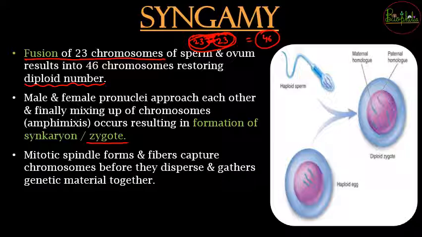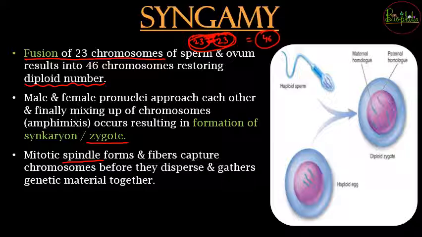and then the mitotic spindle formation will occur. The chromosomes which were freely moving in that dissolved nuclear membrane state have to be captured before they disperse everywhere, because once they spread around, it will be difficult to catch them. So as soon as they are released, the spindle is going to be formed, and these spindle fibers are going to capture the chromosomes, and then the entire genetic material will be held together and the fusion will occur, and this fusion is nothing but syngamy.